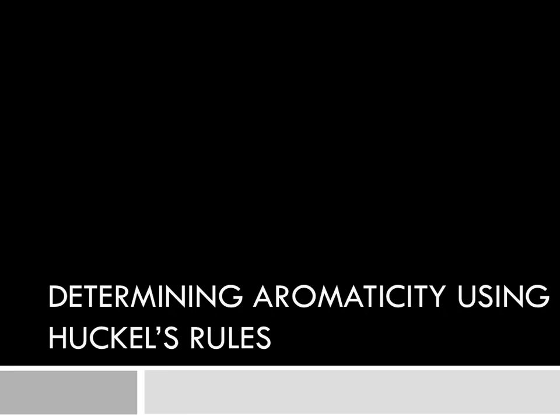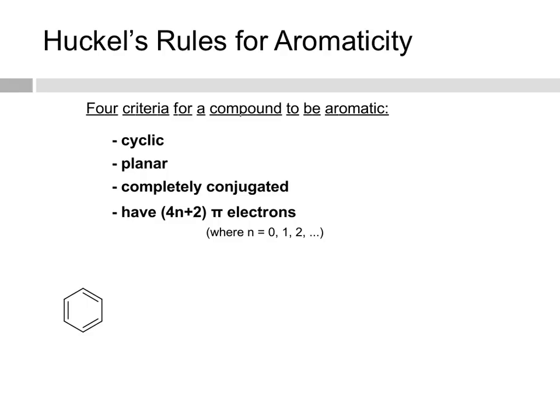This video addresses Hückel's rules to determine aromaticity. According to Hückel's rules, there are 4 criteria for a compound to be aromatic, and those are: it needs to be cyclic, planar, completely conjugated, and have 4n plus 2 pi electrons. And n can be 0, 1, 2, 3, and so on, so long as it's not a fraction.